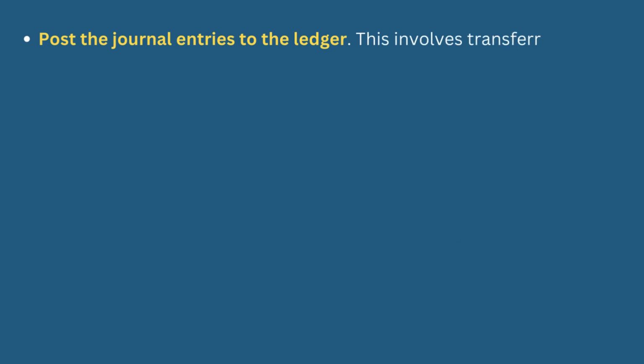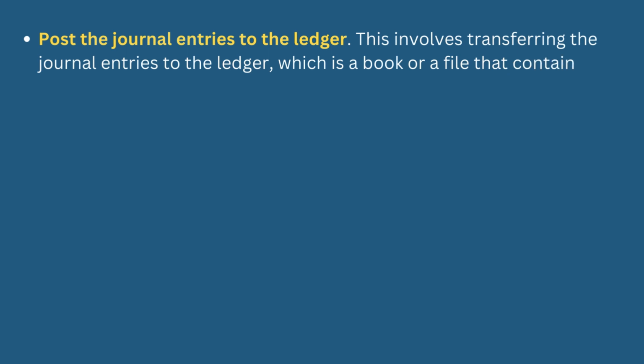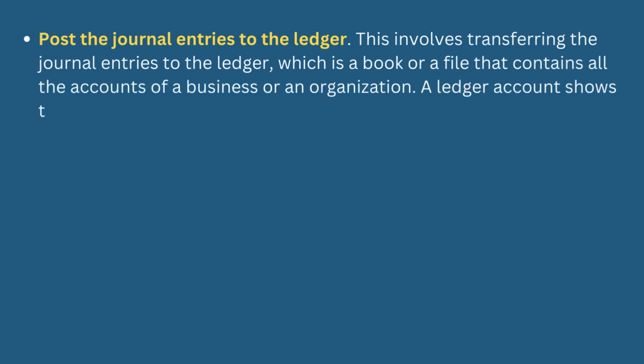Post the journal entries to the ledger. This involves transferring the journal entries to the ledger, which is a book or a file that contains all the accounts of a business or an organization. A ledger account shows the balance and the changes in each account for a given period.